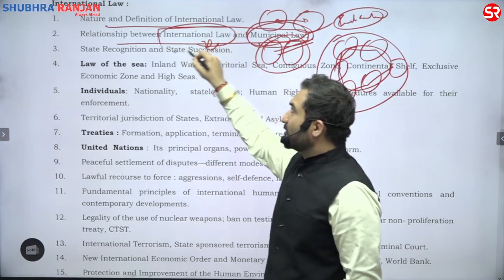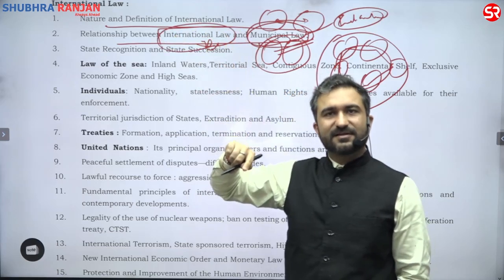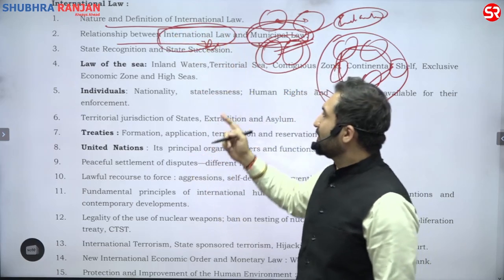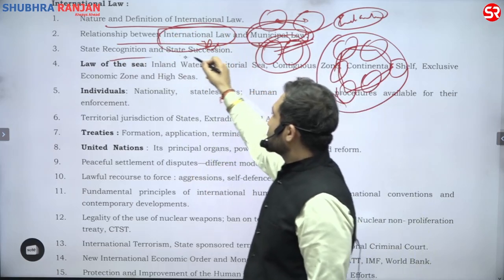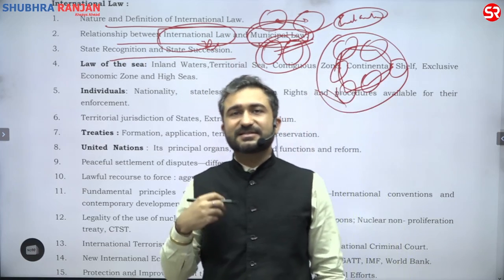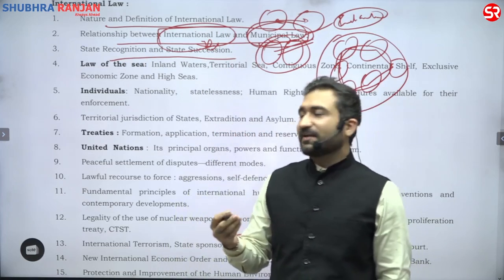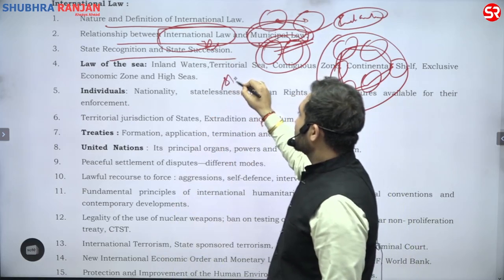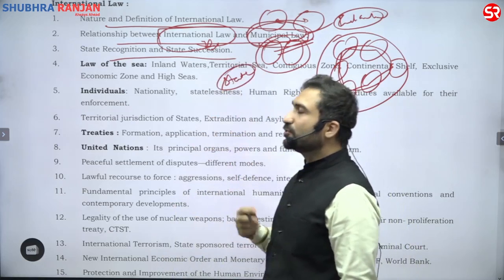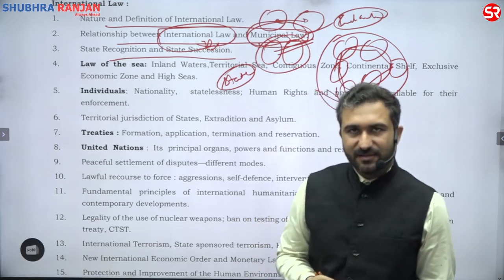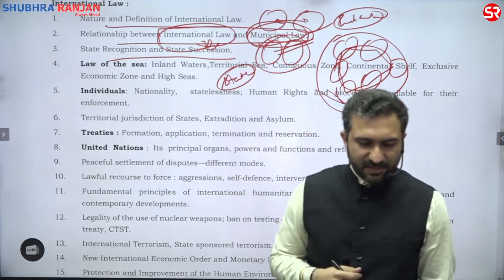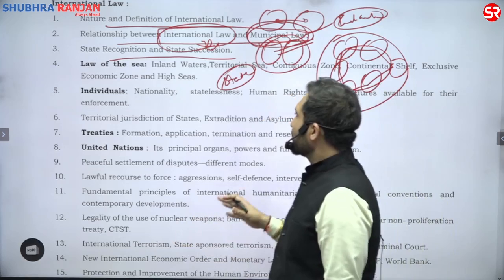And then international law, the law which governs the relationship of countries. State recognition and state succession. How do you recognize a state? Before that, we will understand what is the definition of a state. Who do you call a state in the regime of international law, in the whole area of international law?